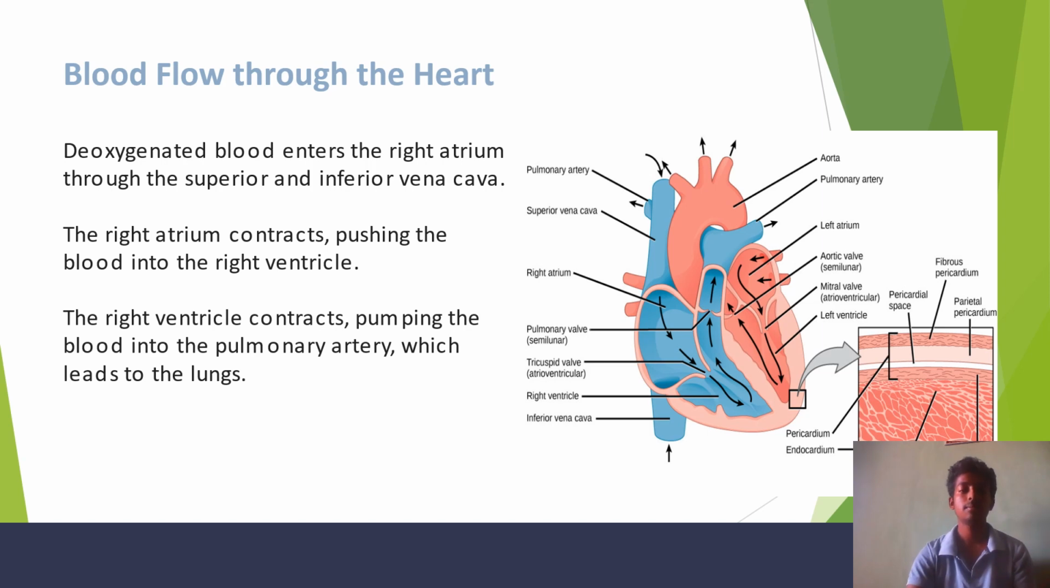The deoxygenated blood enters the right atrium through the superior and inferior vena cava. The right atrium contracts, pushing the blood into the right ventricle. The right ventricle contracts, pumping the blood into the pulmonary artery, which leads to the lungs.